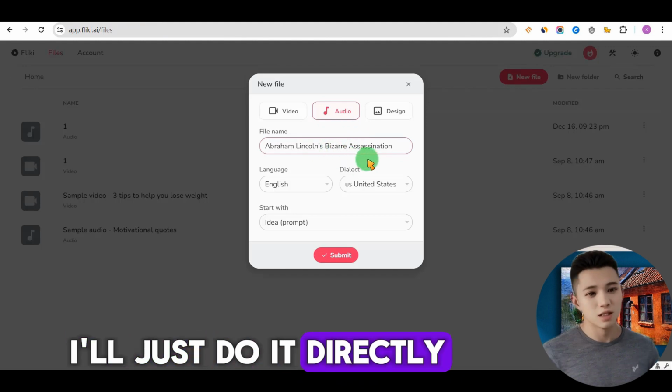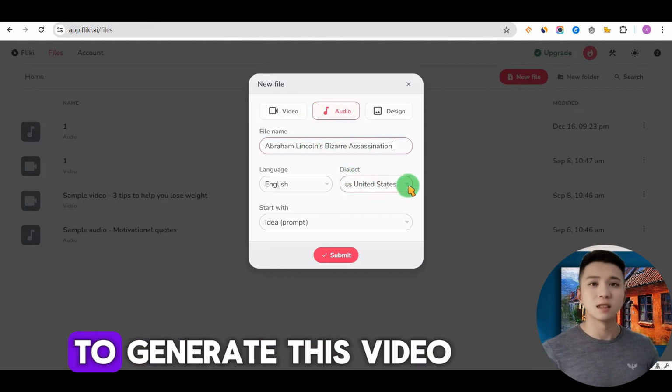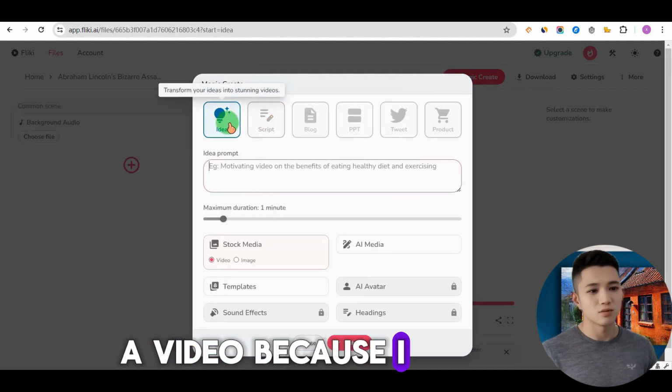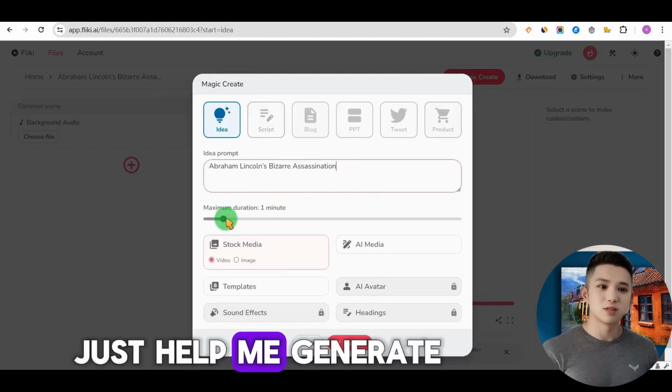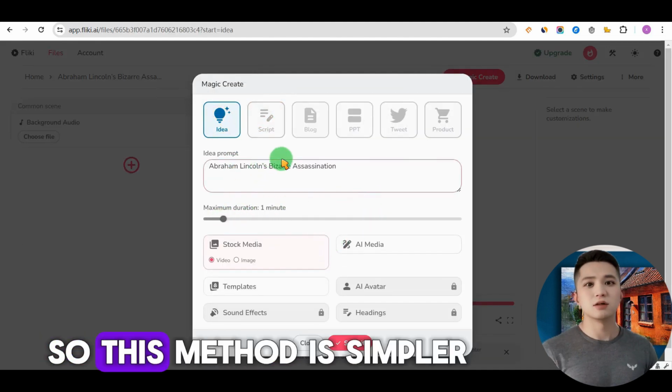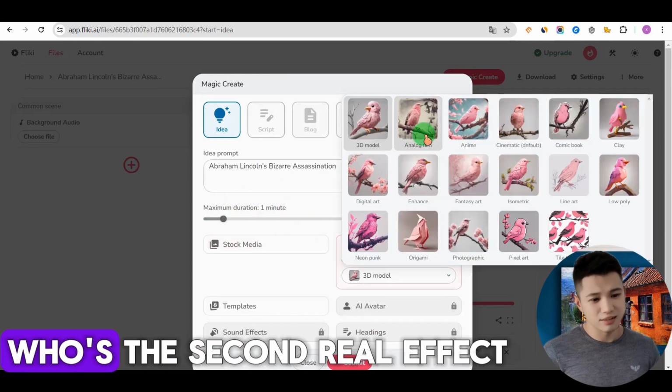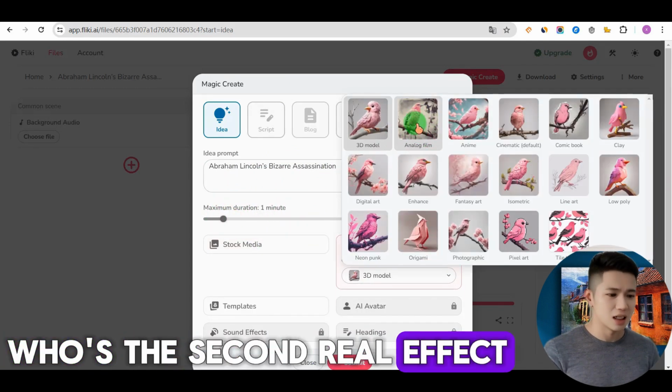I'll just do it directly. Just use this title to generate this video. Of course, we chose a video because I want just a title. Just help me generate a video. So this method is simpler. Here is a minute of my choice. Choose the second. Real effect like a movie.